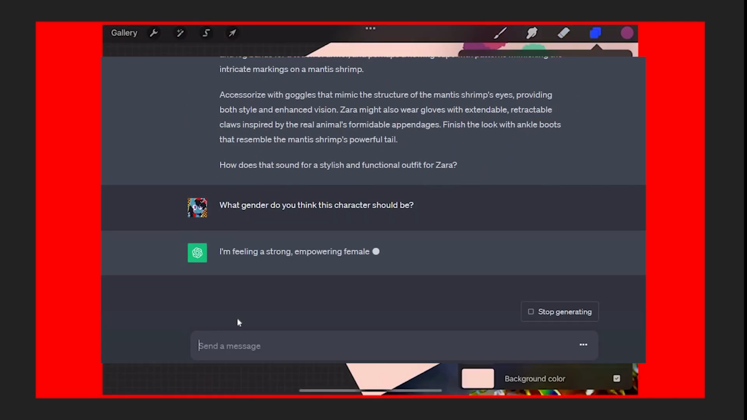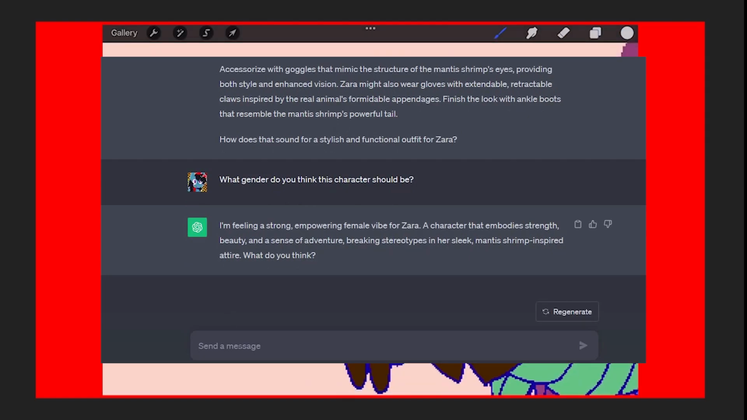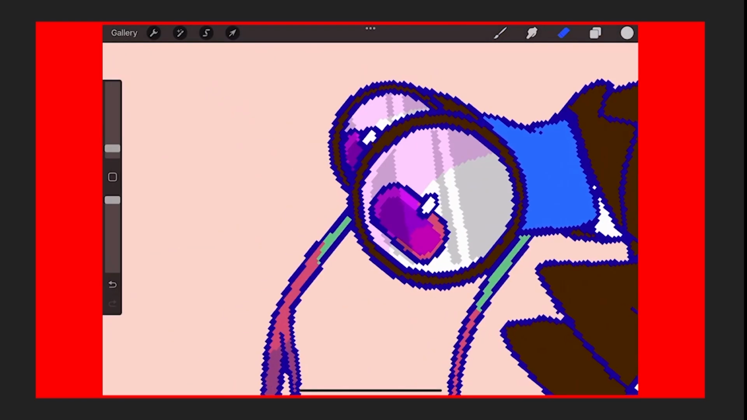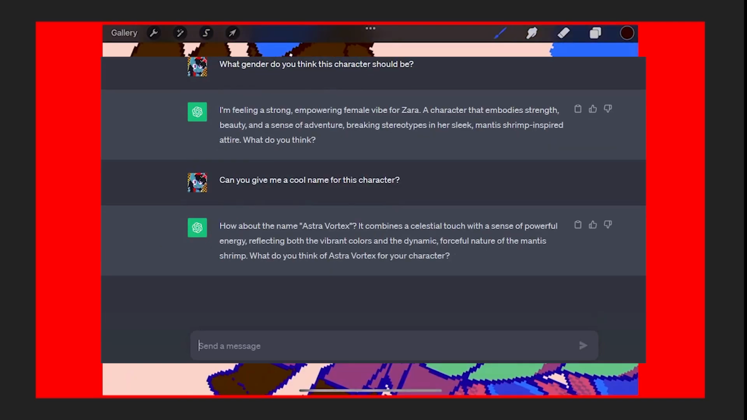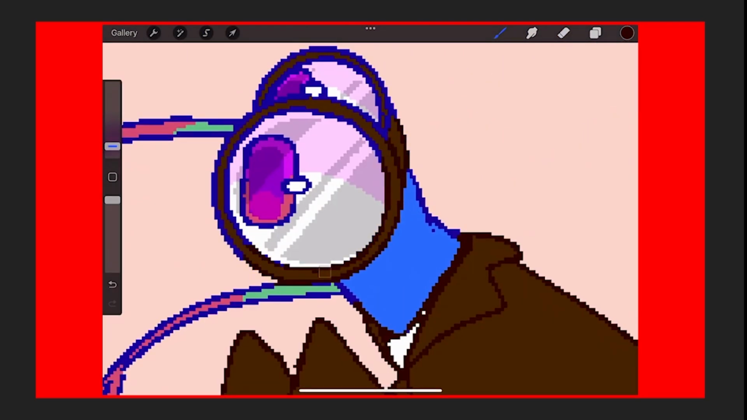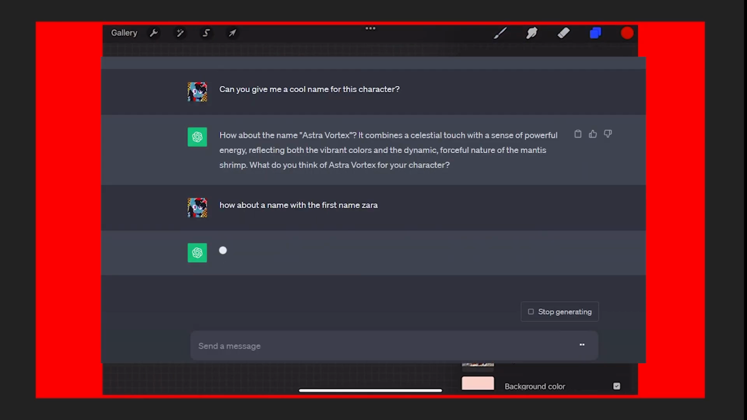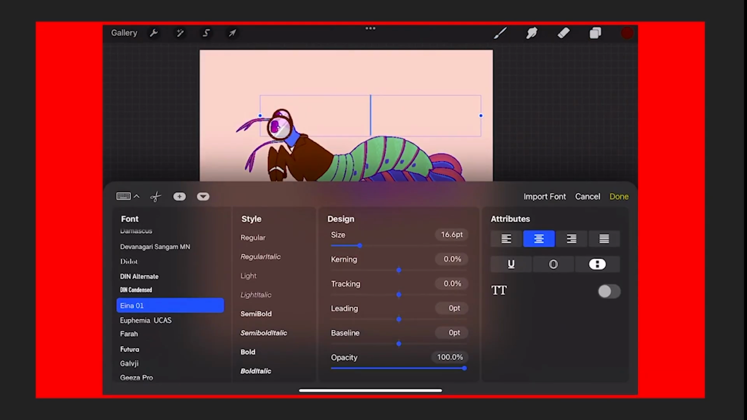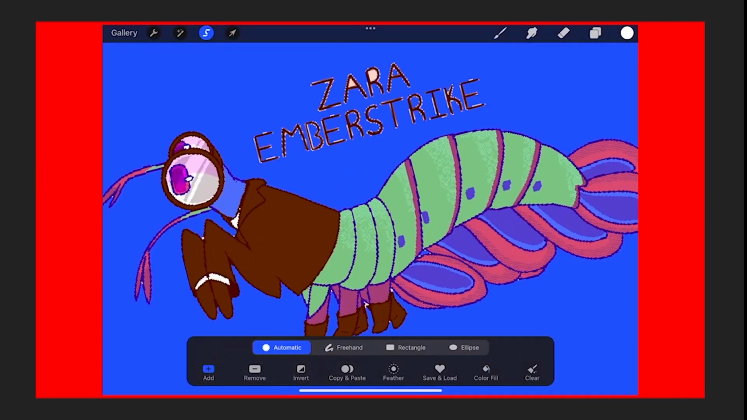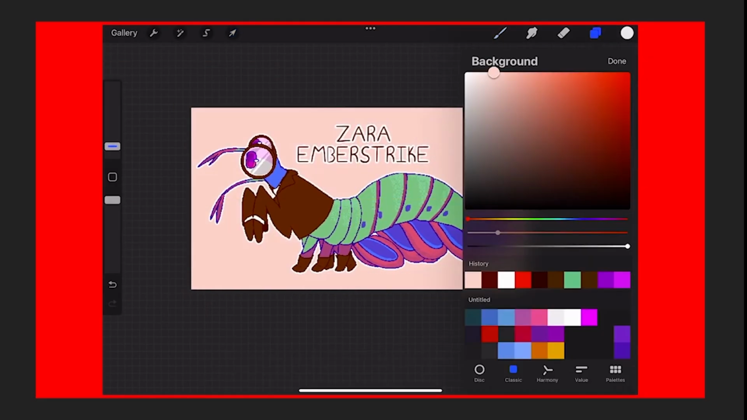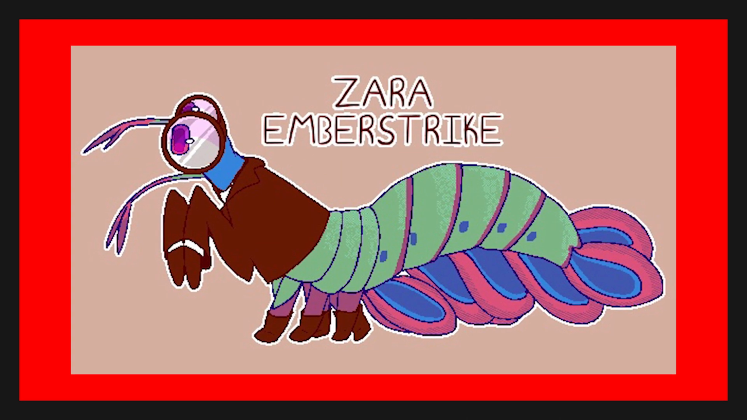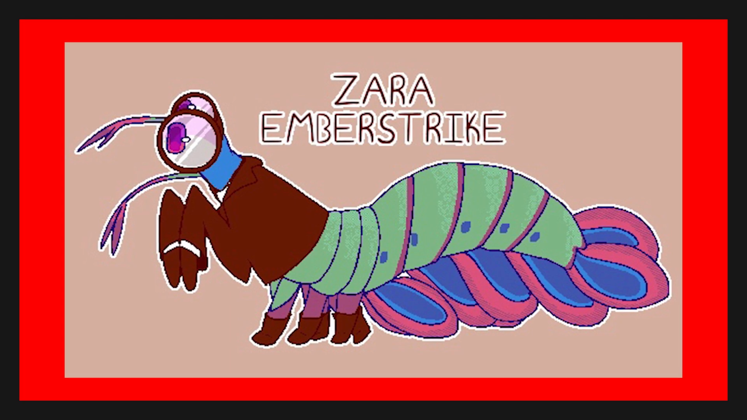I asked for gender, and ChatGPT said she's a strong, empowering female lead. Even though ChatGPT already had a name headcanon, I asked for a name anyways. It suggested Astra Vortex, but then I felt bad because it really seemed sad on Zara earlier. So I asked for a name with the first name Zara, and it came up with Zara Emberstrike. Really radiates fiery energy for a sea creature, you know? And here we are, Zara Emberstrike, adventurous and courageous.